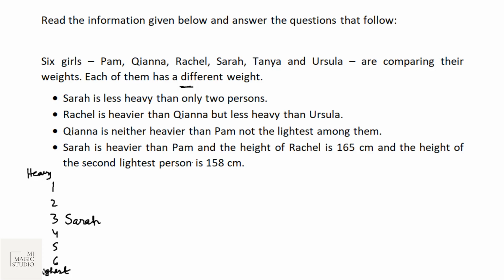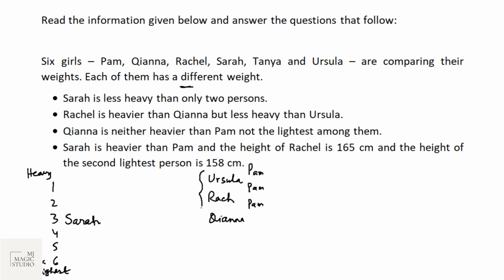Rachel is heavier than Kiana, so Rachel should be above Kiana, but less heavy than Ursula. That means Ursula should be above Rachel. Kiana is not heavier than Pam. That means Pam is heavier than Kiana. Pam can be at any position here. And Kiana is not the lightest among them. That means Kiana is not at number 6.